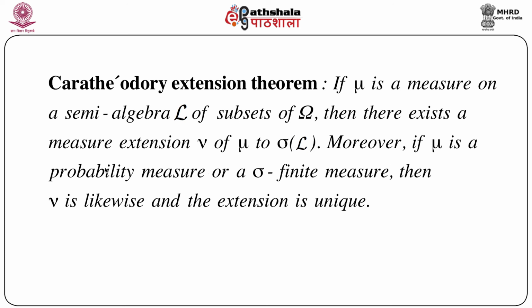Moreover, if mu is a probability measure or even a sigma finite measure, then nu is also like that. That means if mu is a probability measure, nu can be treated as a probability measure, or if mu is a sigma finite measure, then nu can be treated as a sigma finite measure. And most importantly, as I have already mentioned many times, this extension nu of mu is unique. This uniqueness plays a very important role in this area. So this is the famous Carathéodory extension theorem.